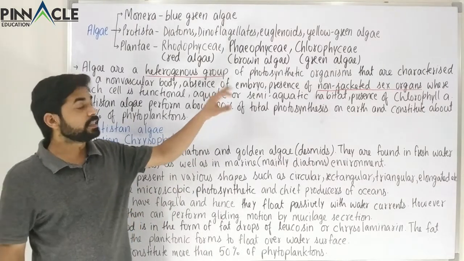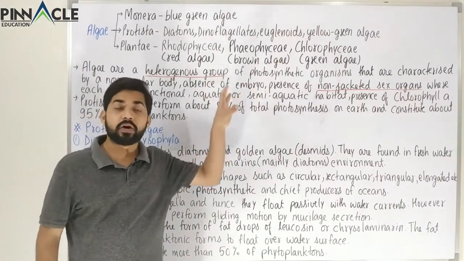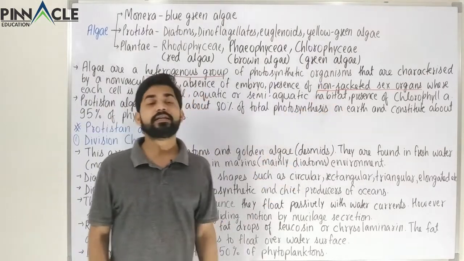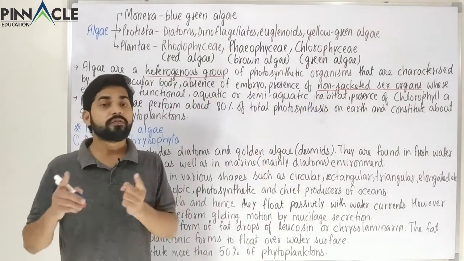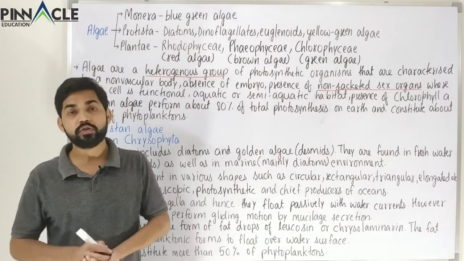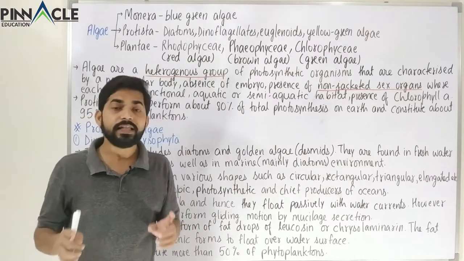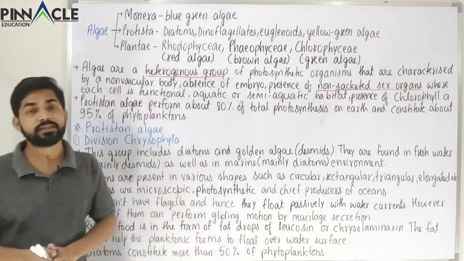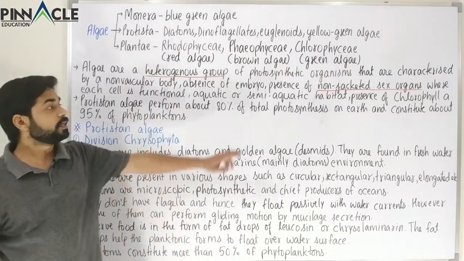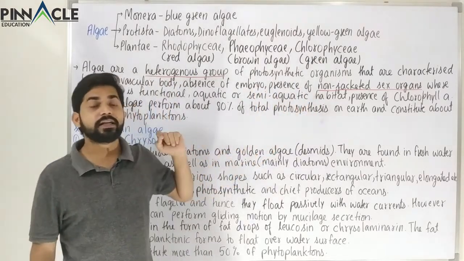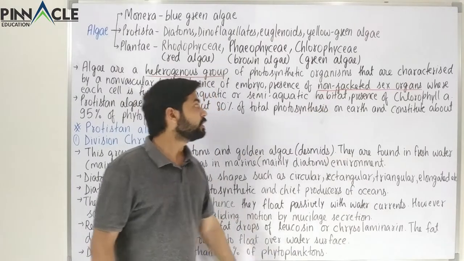But here that sterile layer will not be present, and that is why it is called non-jacketed sex organs. In the case of higher plants, for example angiosperms, there is a layer of sterile cells around the reproductive structure or the sex organ, but here no such sterile layer will be present, and that is called non-jacketed sex organ.